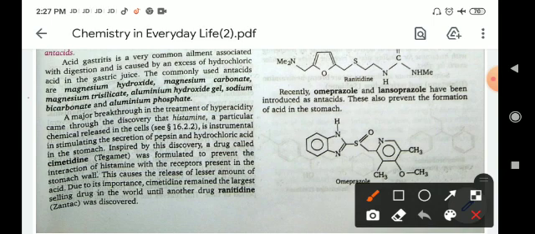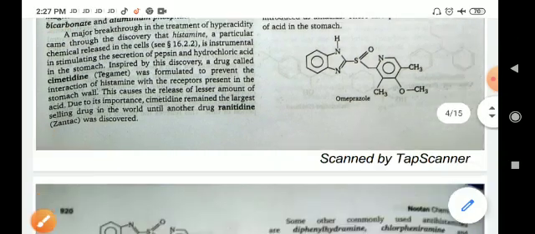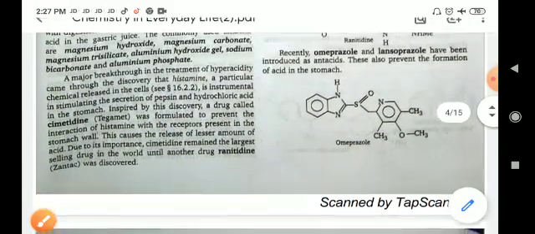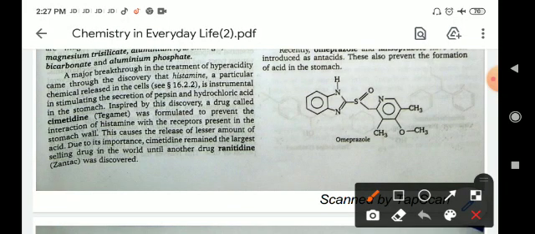Some examples of antacids are magnesium hydroxide, magnesium carbonate, magnesium trisilicate, aluminium hydroxide gel, sodium bicarbonate and aluminium phosphate. There are many different types of these chemicals used as antacids to reduce the acid level in our stomach.